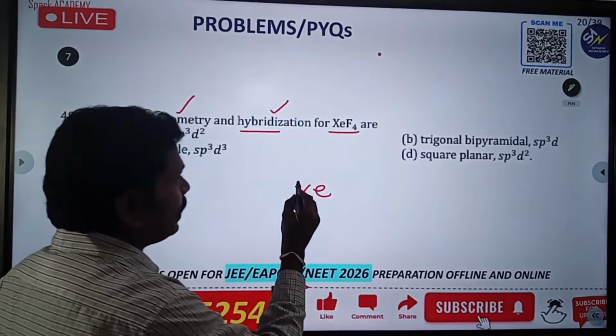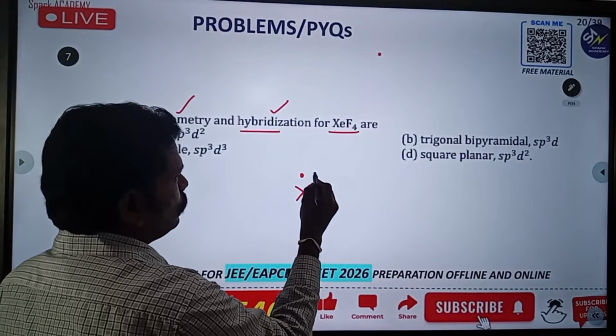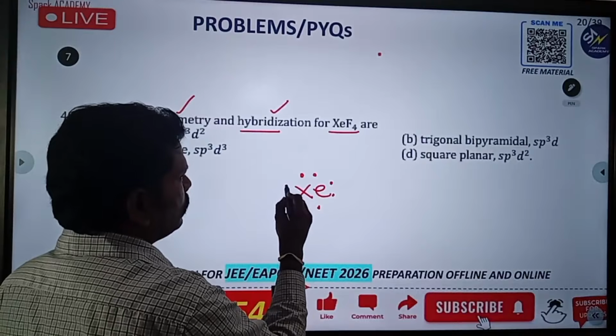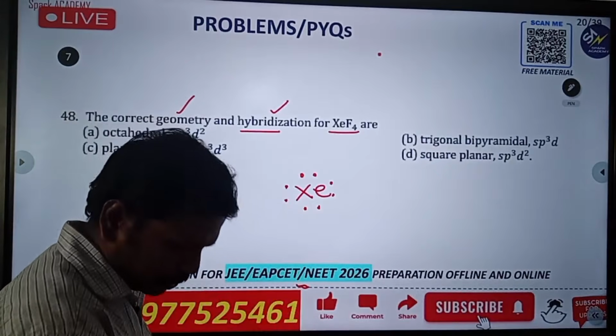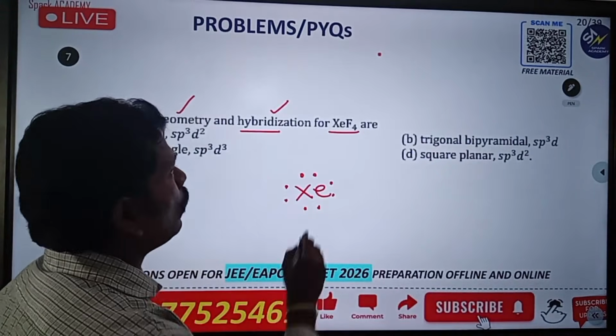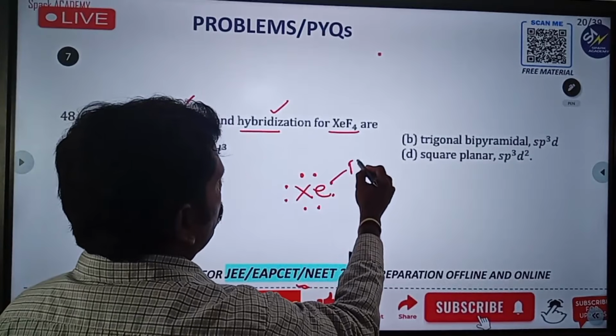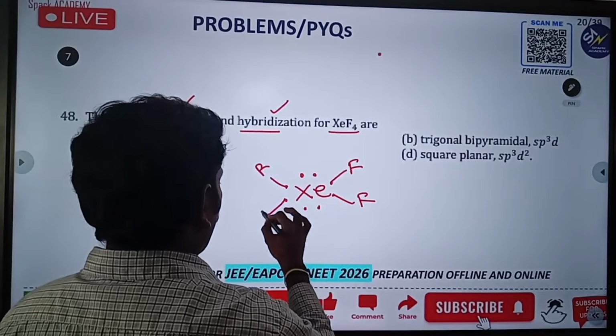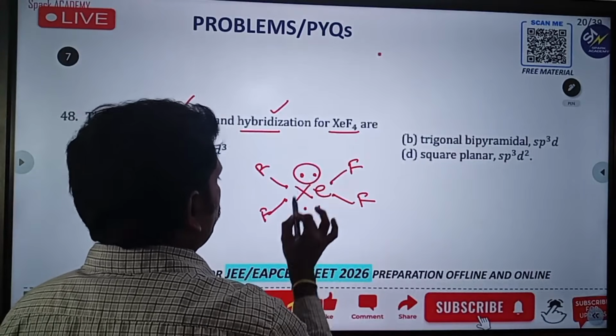So I will write 8 electrons. And there are 4 fluorines.